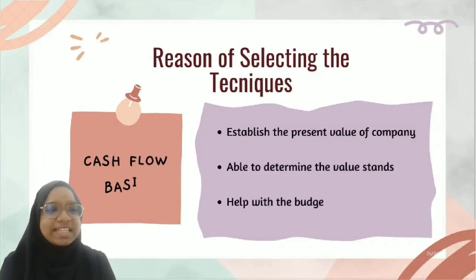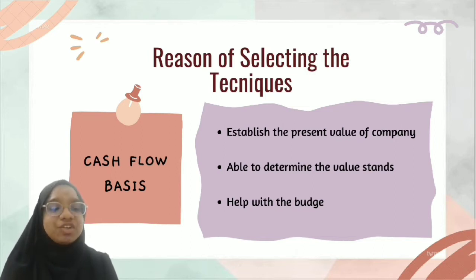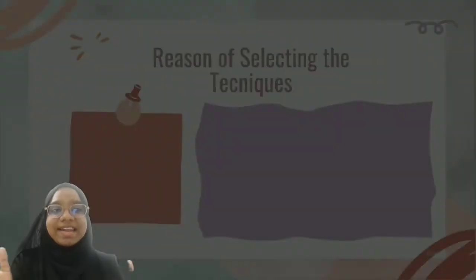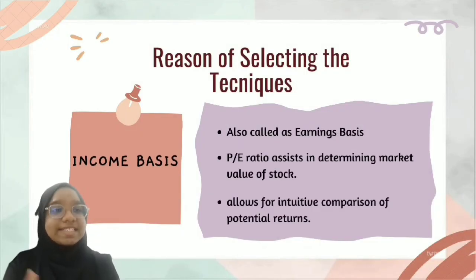Next, cash flow basis. The cash flow basis is mainly an approach that uses a discounted cash flow approach to establish the present value of a company, either in ringgit million or per share. In the dividend valuation method, a margin of safety is already built into it. Therefore, we are able to determine whether the value stands, then assign a place of investment, which also helps with the budget.